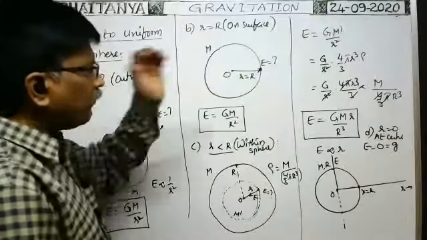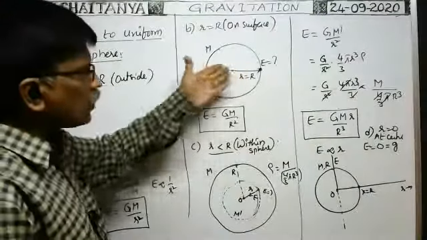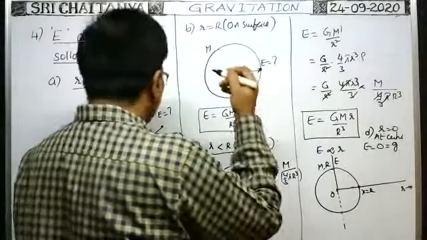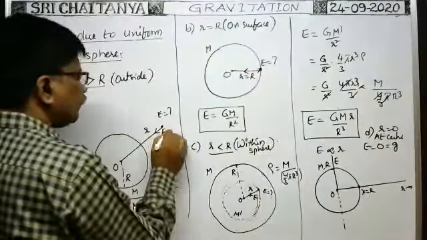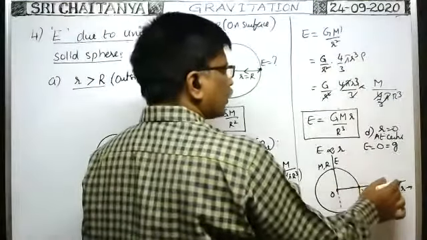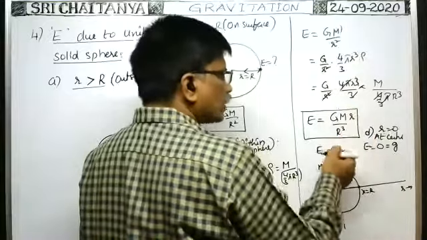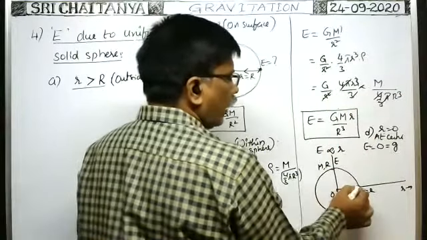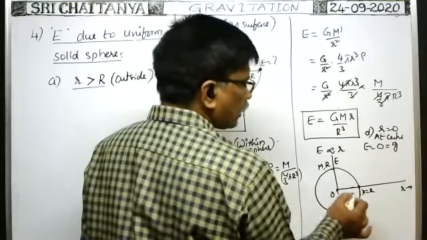Everywhere, the intensity of gravitational field is towards the center only. So when r is in this direction, the intensity of gravitational field is towards the center, which means in the negative direction.